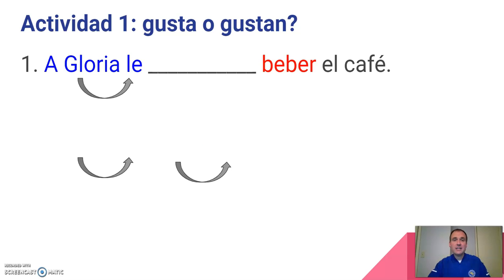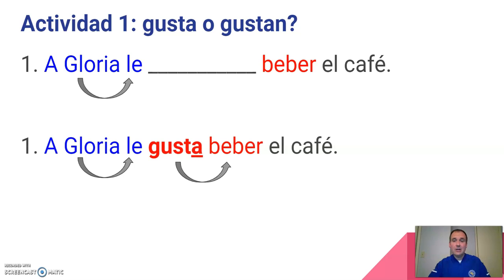Well, hopefully you just said gusta. Why gusta? Well, because it's followed by an infinitive phrase. There's the word beber. Now look, I've got these colors for a reason. A Gloria le. Those two go together. Gloria matches up with this le. Gusta goes along with what comes next. All right, so a Gloria le gusta beber el café.